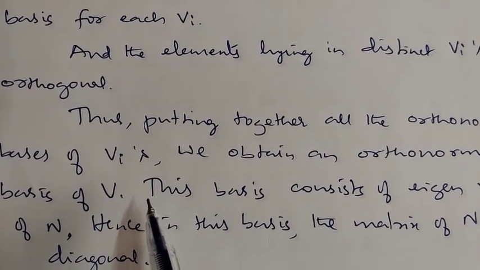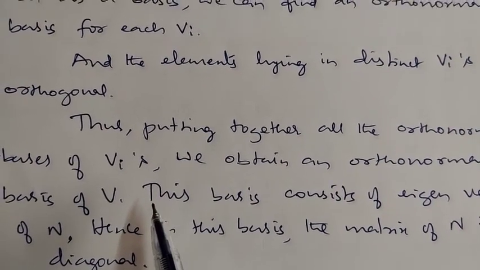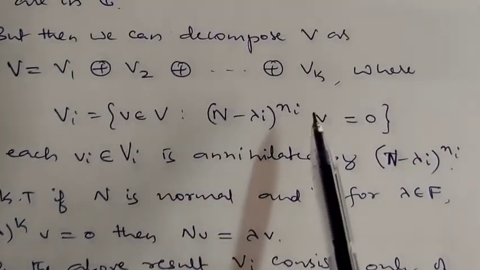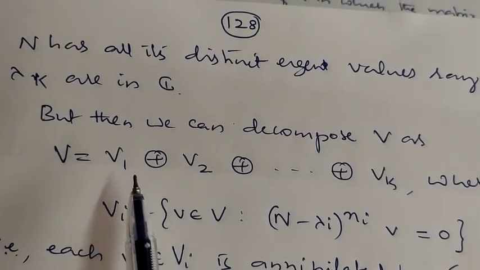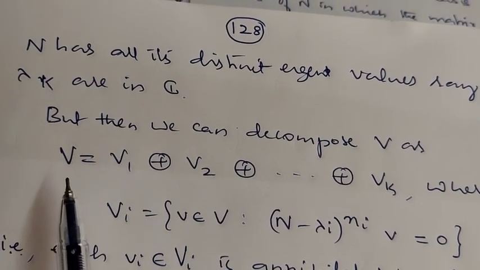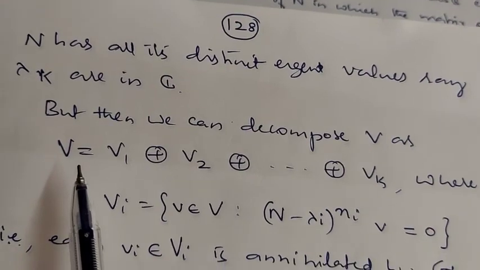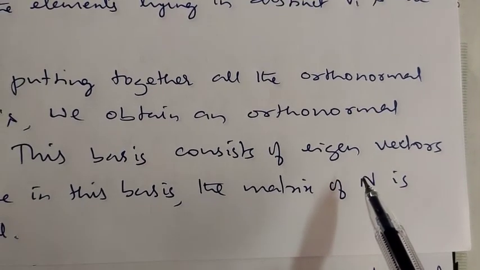If V is the direct sum of V1 and V2, then the bases of V1 and V2 together constitute a basis of V. Here V is split into k subspaces, so if we combine all the orthonormal bases, that becomes an orthonormal basis for the vector space V. In this orthonormal basis, definitely it contains eigenvectors, because each Vi contains eigenvectors.